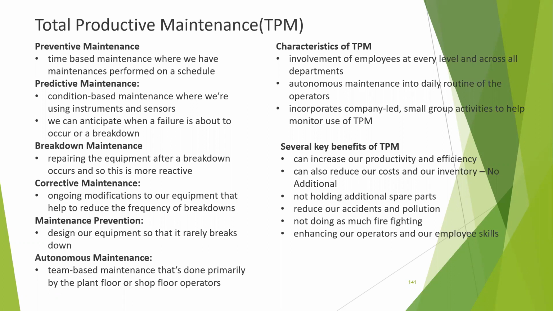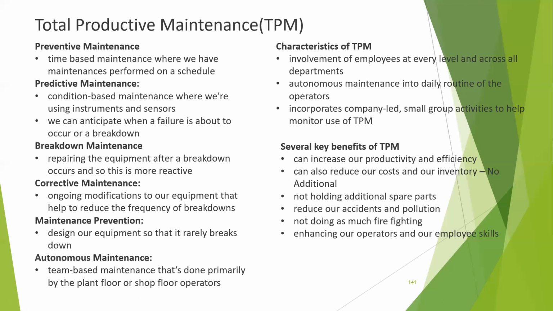And autonomous maintenance is team-based maintenance, primarily for the plant floor or shop floor operators. They have a schedule for how they need to do the maintenance. Characterizing TPM involves employees. If you want to do any TPM activity in your factory, all the employees should be involved and everyone should have their own responsibility. Autonomous maintenance is a daily routine. When the operator comes to the office, they have a checklist of what they have to do. Before starting the machine, he has to clean the area, and like that they have their own routine and have to follow it.